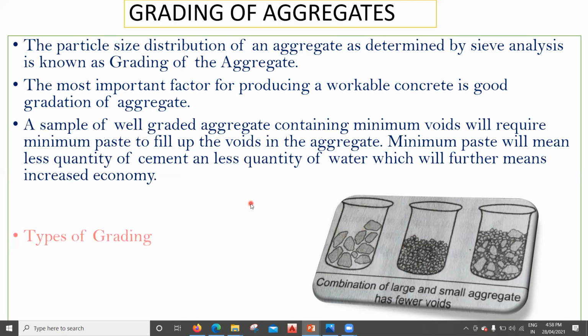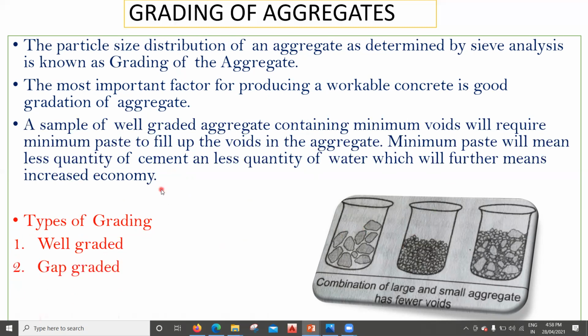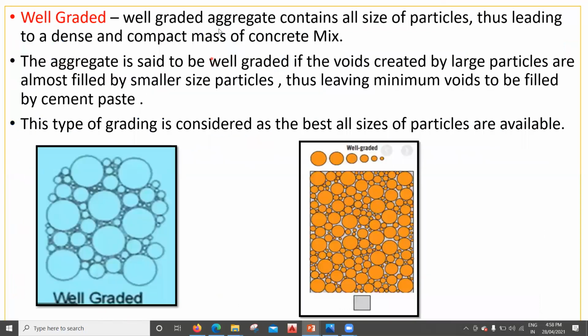So with this understanding, there are types of grading. Like I told you, A plus and B plus and all. In the same way, for the aggregate, we do this type of grading. One is well graded aggregate, the second is gap graded, and third is poorly graded or uniform graded. So we'll try to understand them one by one. To begin with, the first is well graded. So what is this well graded? The well graded aggregate contains all sizes of particles, thus leading to a dense and compact mass of concrete mix.